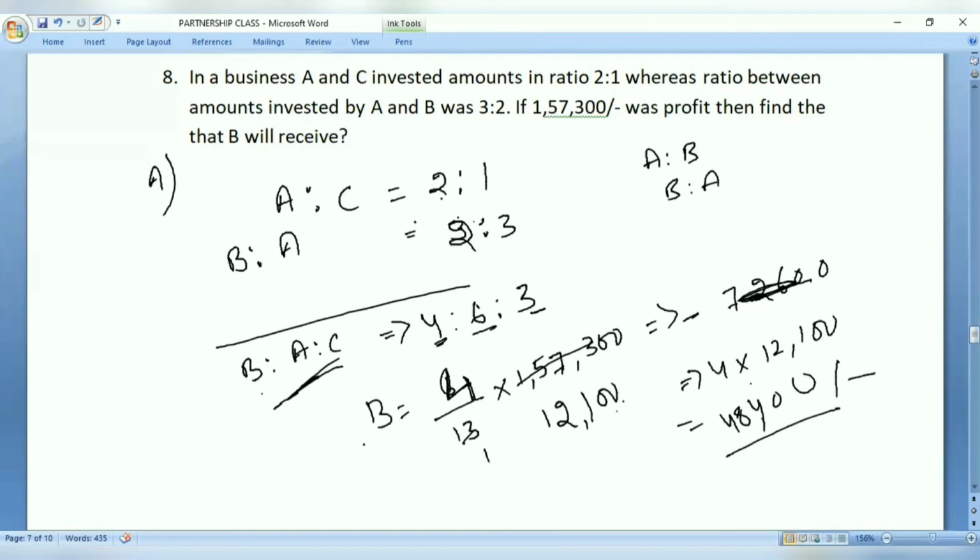Okay, so practice these questions, just go through the video once. Especially my request is, when you are calculating the ratios, A is to B, B is to C is given, how do we calculate A is to B is to C? If the reverse is given, how do we calculate it? This is the very important point in calculation, especially with respect to partnership.